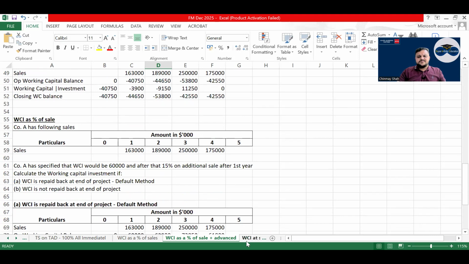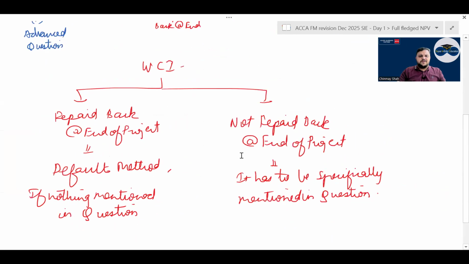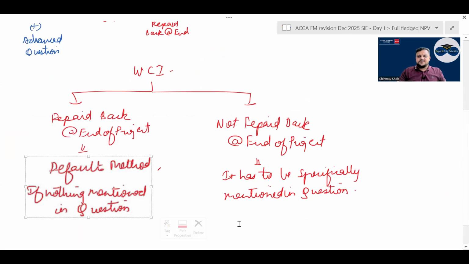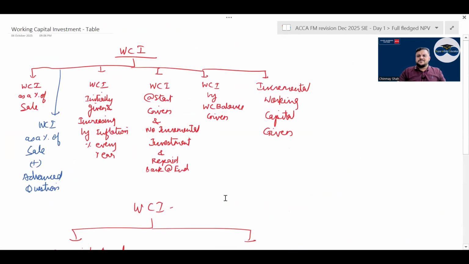Now see, at the end there is an option whether it is to be repaid at the end. If nothing is said, the basic assumption is that it is repaid back at the end. Have a look: repaid back at the end of the project is the default method. If nothing is mentioned in the question, it is repaid back. If it is not repaid back at the end of the project, that has to be specifically mentioned in the question, that you don't repay the working capital investment at the end.